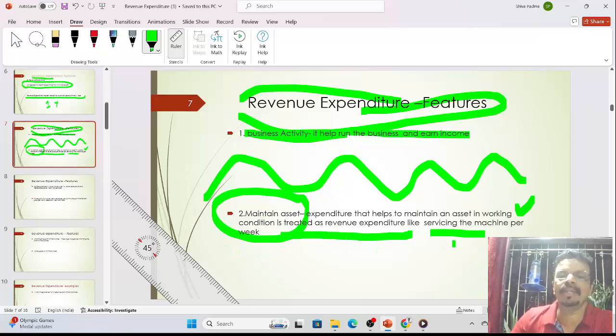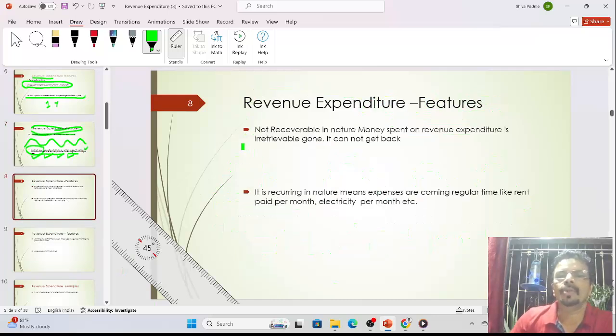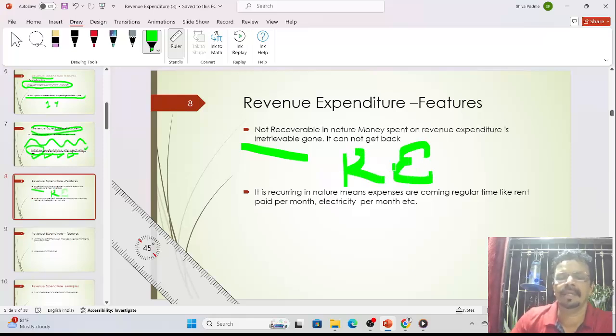So to maintain the asset, we have to spend a little on it. For example, greasing, oiling, some defective part we have to remove and put in a new part. Such type of asset should be maintained. After that, it is not recovering in nature. That means whenever you do such expenses, they are never going to be recovered in future. Once you have spent it, it is gone, you will not get it back.